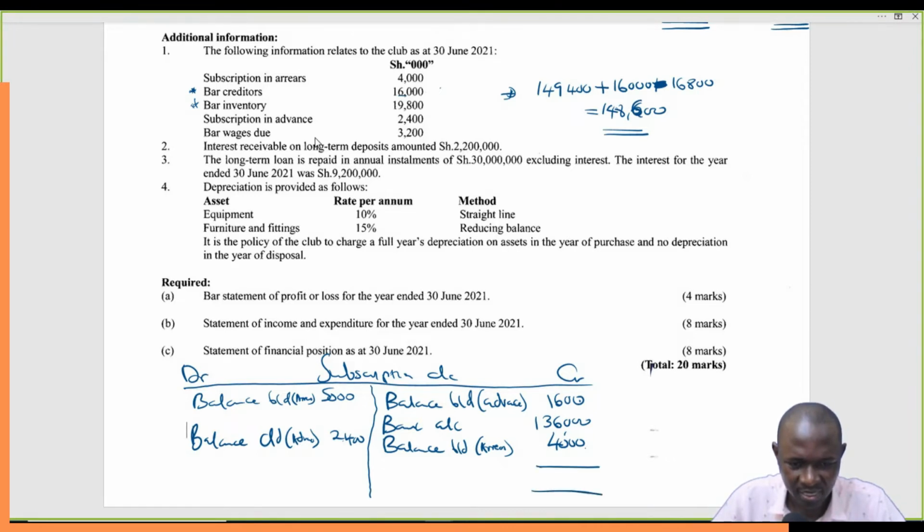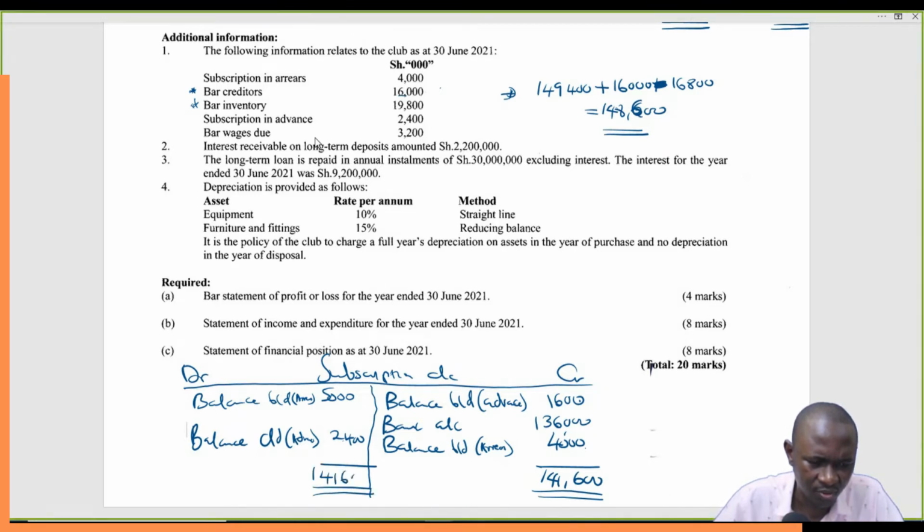So we get the totals here. This is 1,600, that is 5,600 plus 136,000. That gives us 141,600. So this will be our balancing figure, 141,600. And then on the other side we have minus 7,400.